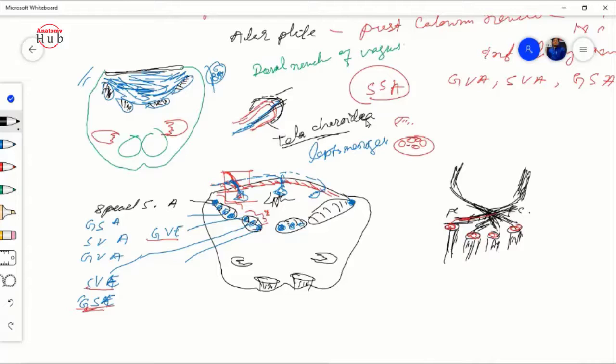Fine. And this tela choroidea, you can say it is the choroid plexus. This choroid plexus actually secretes the cerebrospinal fluid, so that the fourth ventricle will be filled.